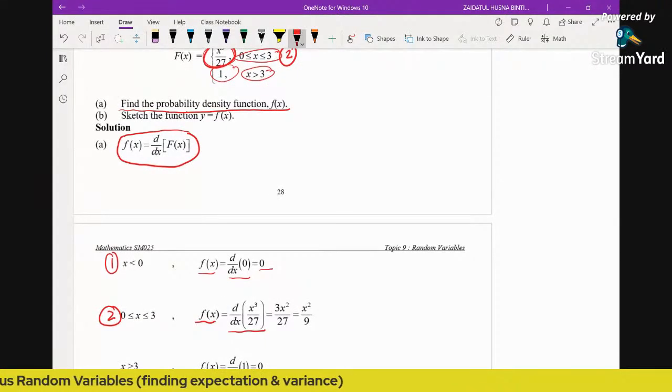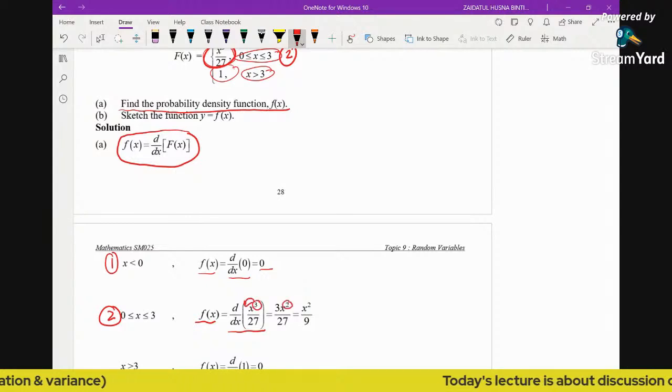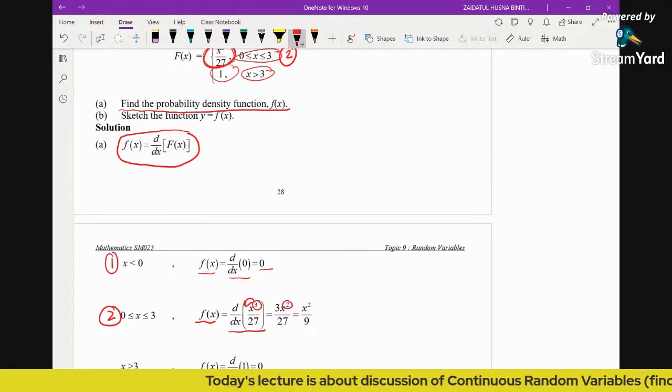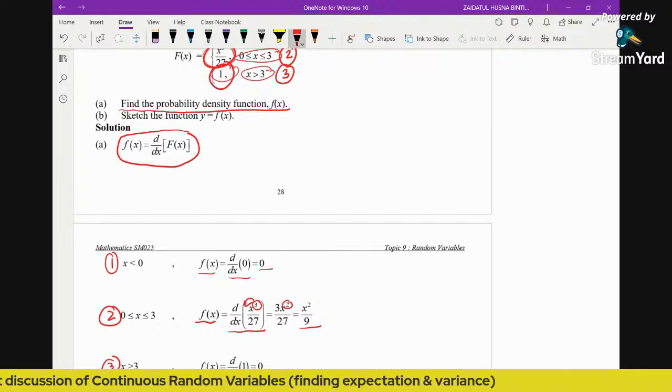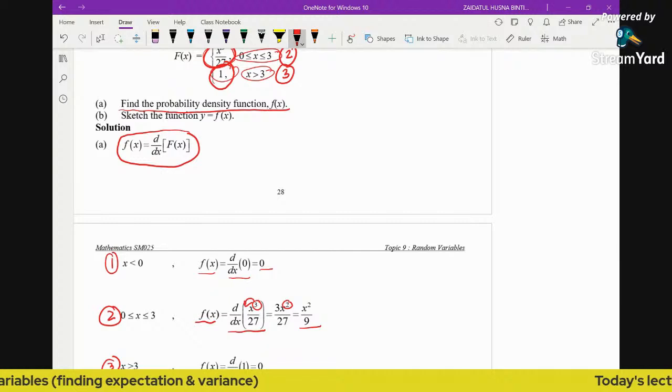Power rule means we bring the power to the front and then the power is reduced by 1. Then we will have x squared over 9, right? And then for the third region, x greater than 3, we're going to differentiate this function. Differentiating 1, because it's a constant, you will get 0.